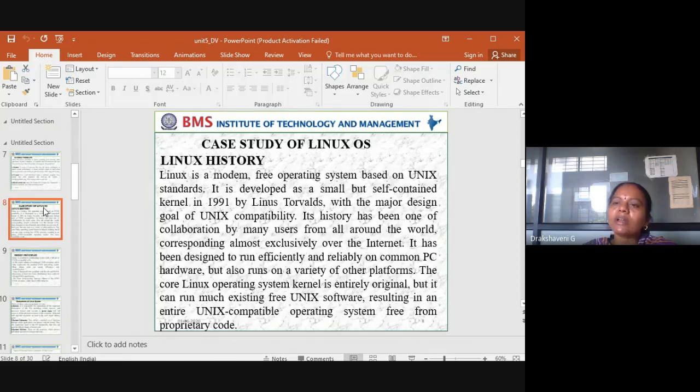Earlier we had Unix; keeping all the standards the same, he developed this for free. It was a free operating system based on Unix. And why was it so? It was more compatible, developed exclusively for the internet, and more efficient and more reliable on the PC.